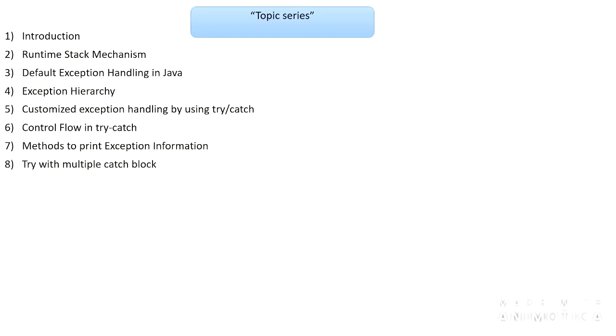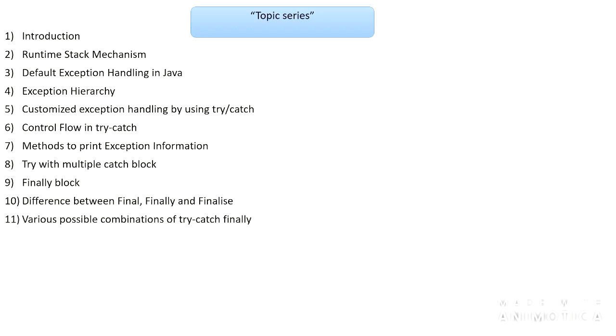Eighth, try with multiple catch blocks. What are the various catch blocks possible with a try block, we are going to deal with in the 8th lecture. Ninth, finally block. What is the meaning of the finally block and what is the use of the finally block, we are going to see in this lecture. Tenth, difference between final, finally and finalize. What is the use of these various keywords, we are going to see in the 10th lecture.